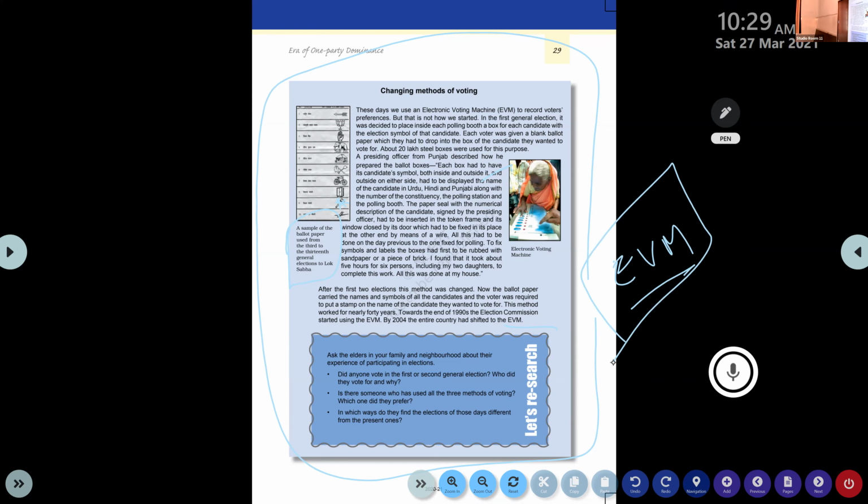Clear? So write the answers of the questions that we wrote here already, and read the textbook properly and understand the meaning of these terms properly. Find out the new words and learn them. Okay, clear? Okay, guys, we will meet in the next class.